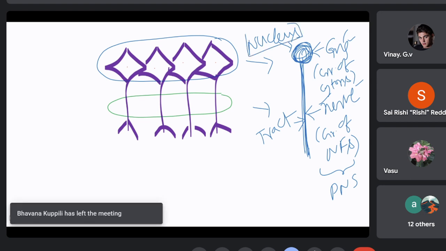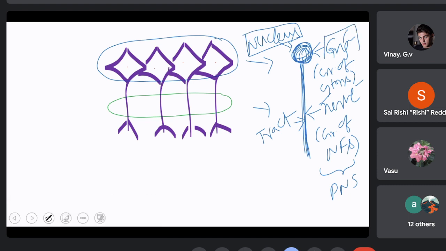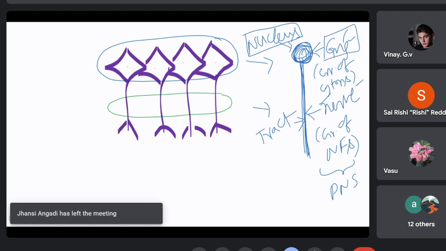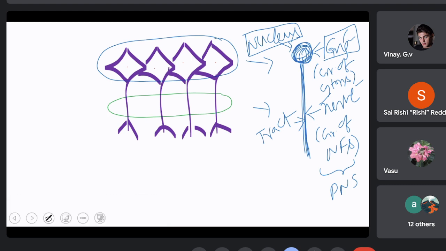So nucleus and ganglion are the same, and they refer to the group of cytons only. Ganglion in the peripheral nervous system and nucleus in the central nervous system. Likewise, a group of nerve fibers has two names. One is nerve in the peripheral nervous system, and the other is tract in the central nervous system.